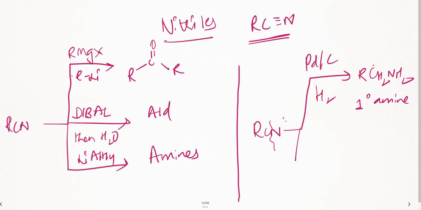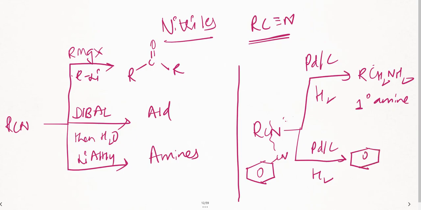Now further, suppose I take an aromatic nitrile, Ar-CN. Here, same thing: if I introduce palladium in the presence of hydrogen, the reduction process, what do you get? A primary aromatic amine. This is a primary aliphatic amine, and this is a primary aromatic amine. This is clear. So this is about the basic nitriles which you need to remember.